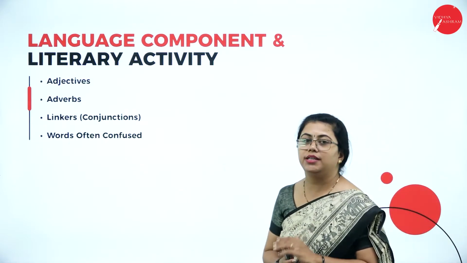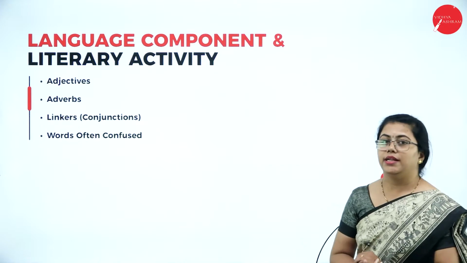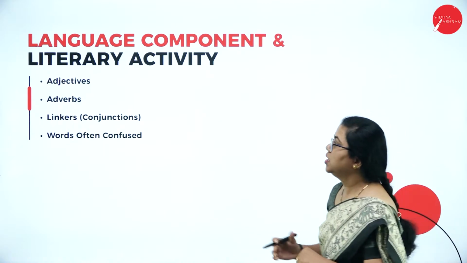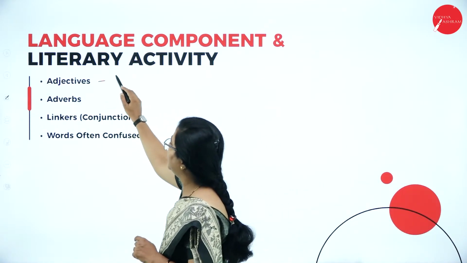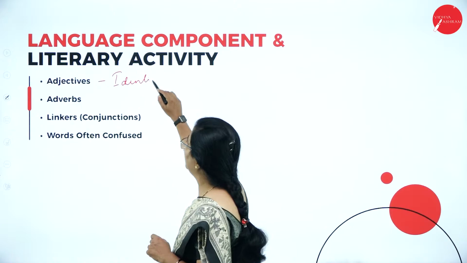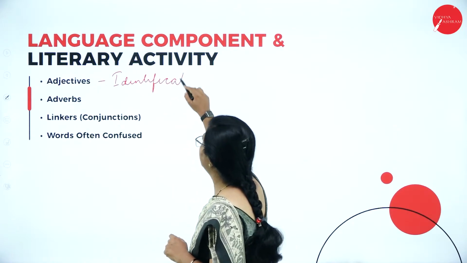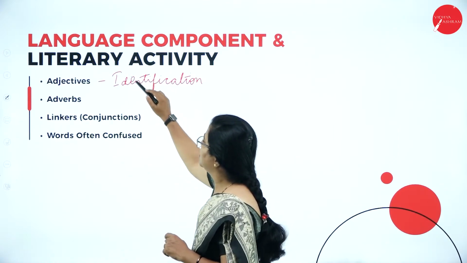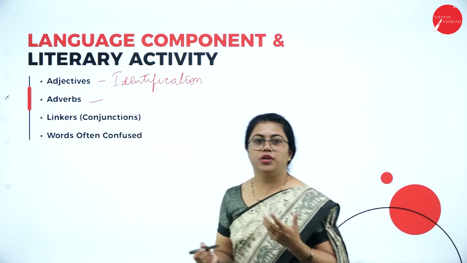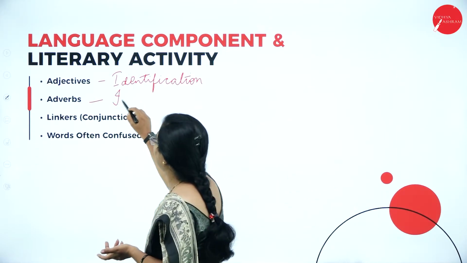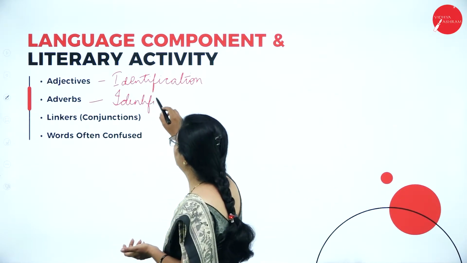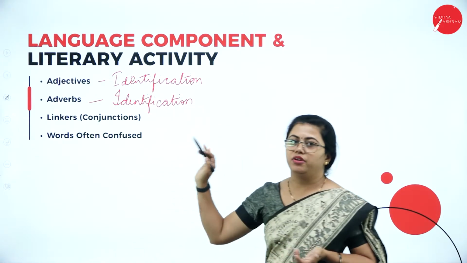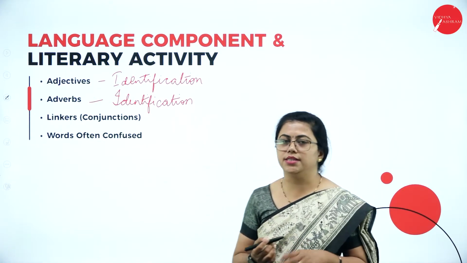Under the language component, that is literary activity, you have these 4: adjectives, adverbs, linkers and words often confused. Under adjectives, you have only identification of adjectives. You do not have the types of adjectives and all. Then you have adverbs, only identification of adverbs. Here also you will not have to learn about the types, but we will be learning about types of adverbs and types of adjectives in your physical class.